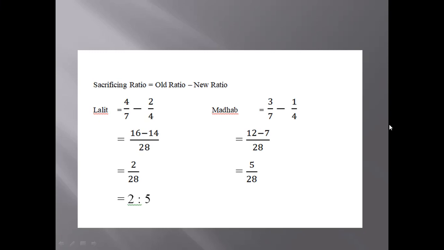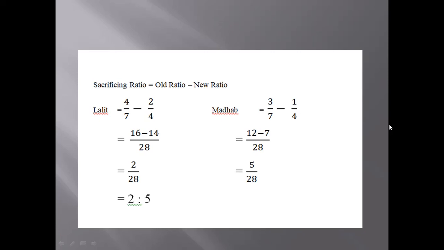Let us solve question number 49 now. Okay. So in question number 49, the old ratio and the new ratio are already given. As you can see here in point number 4, the new ratio is already given: 2 is to 1 is to 1.